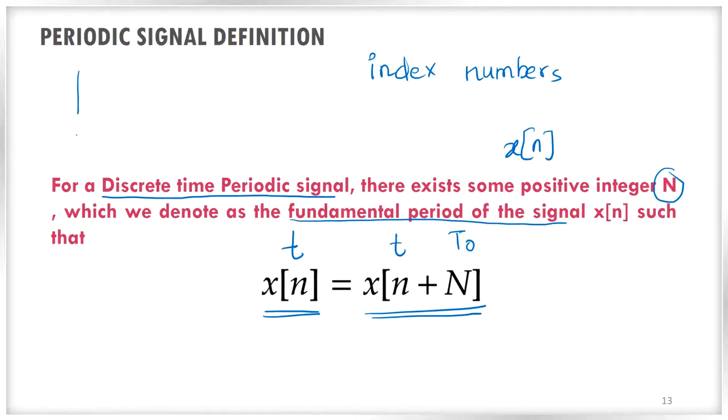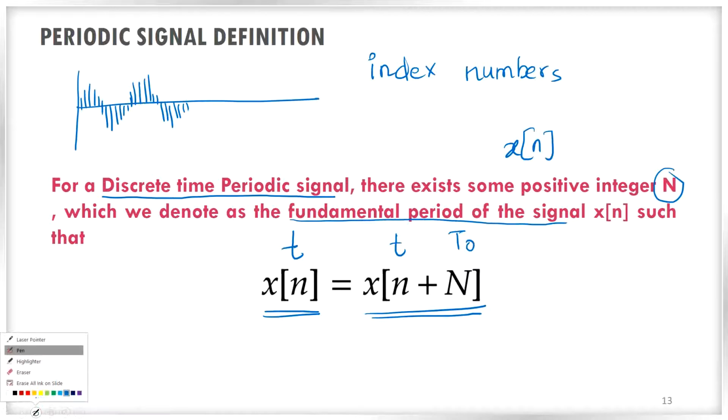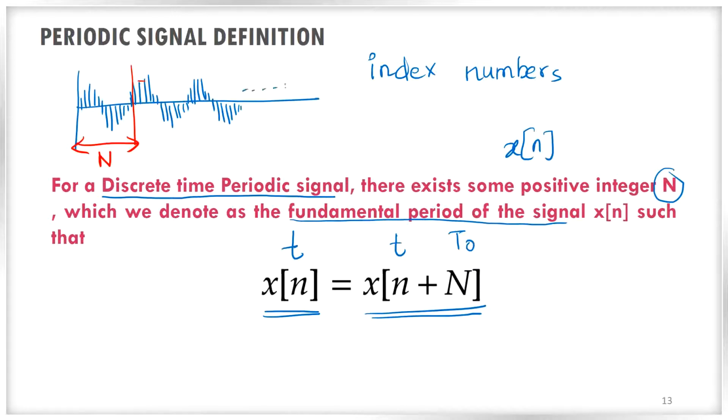Similar thing we can tell here also. Assume that this is a discrete time periodic sine wave like this. The same thing will repeat after this one also. So if you look carefully, after capital N samples, the signal is not ending here. Actually this signal is continuing, so I will just put dots.